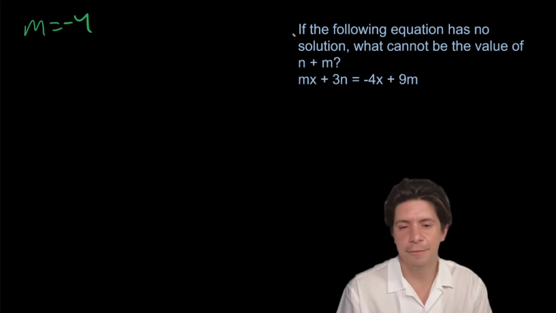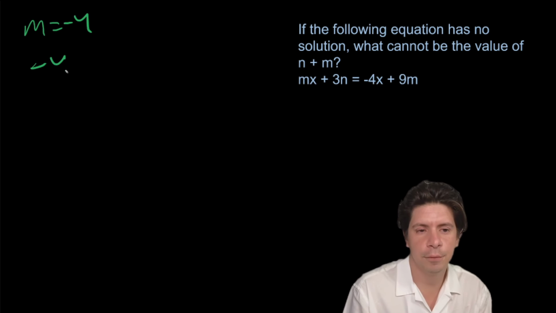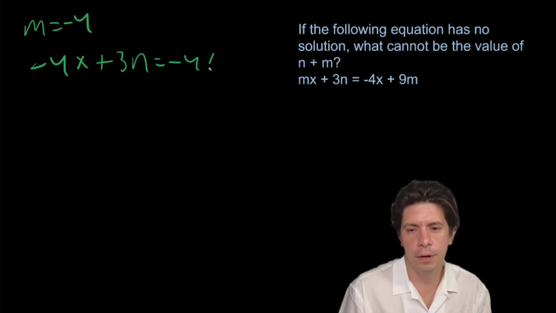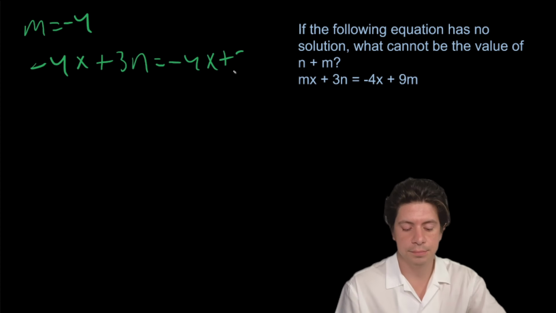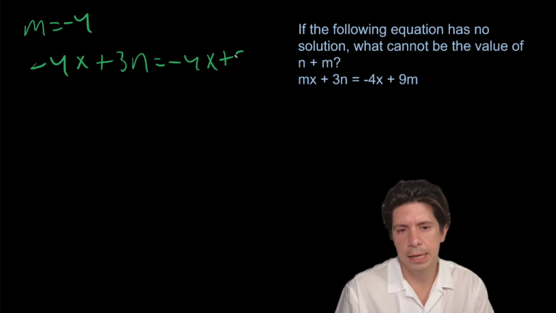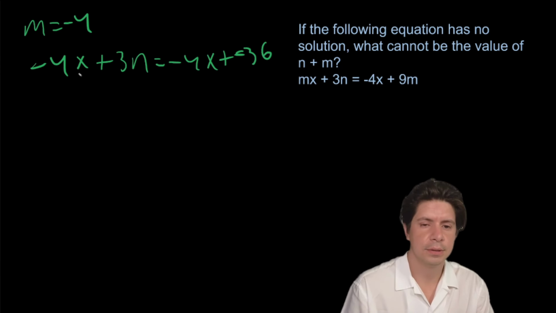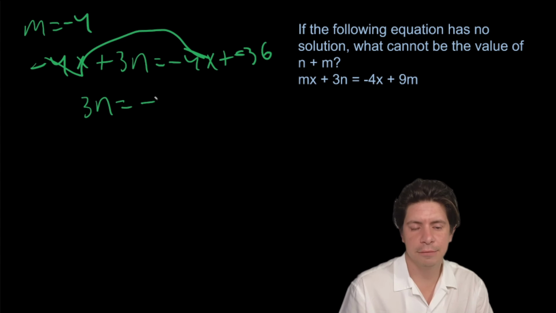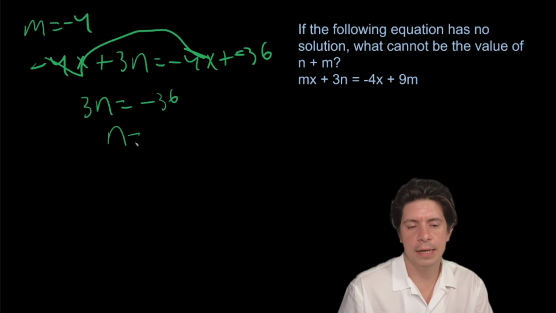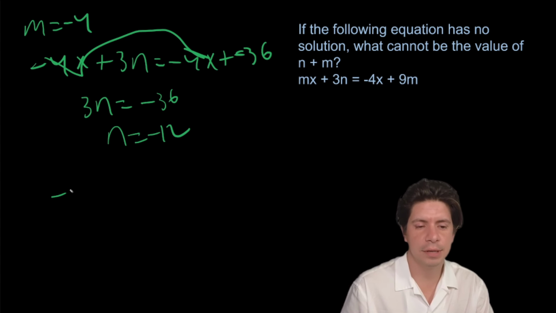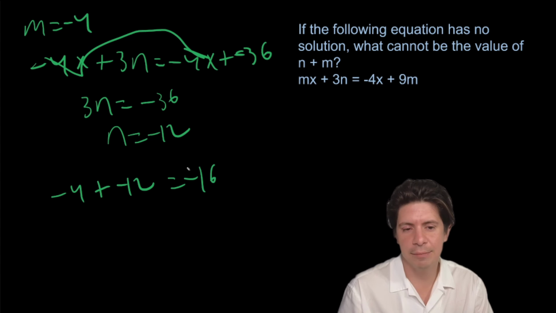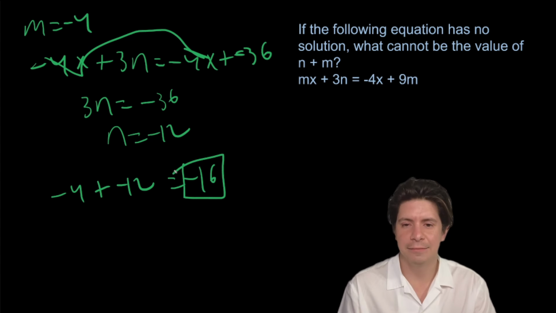So now we can plug in negative 4 on this side and this side. So we'll get negative 4x plus 3n equals negative 4x plus negative 36. So then the negative 4x's cancel, and we're left with 3n equals negative 36. So then n has to equal negative 12. The sum would then be negative 4 plus negative 12, and that will give us negative 16. n plus m cannot equal negative 16.